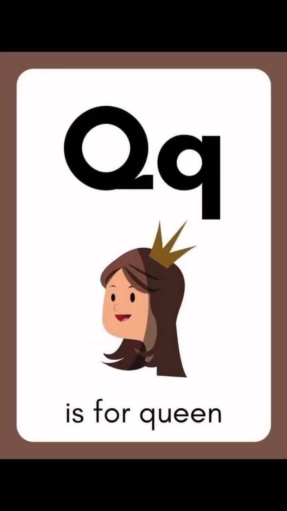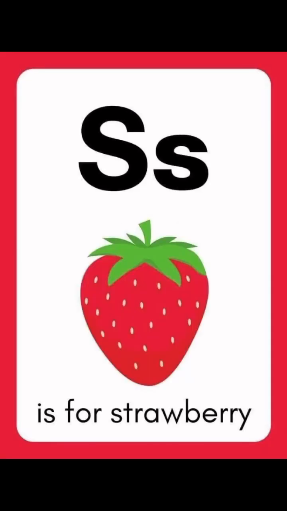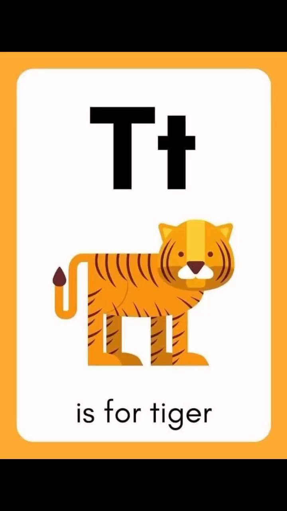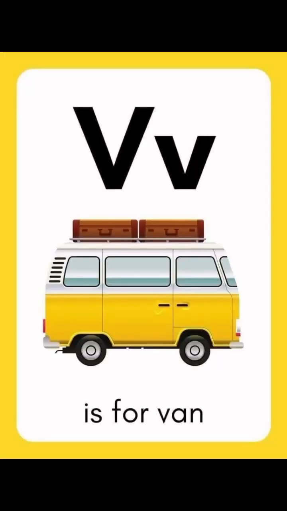Q is for queen. R is for rabbit. S is for strawberry. T is for tiger. U is for umbrella. V is for van.